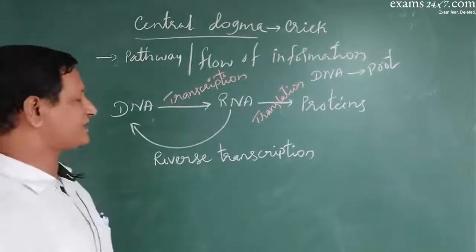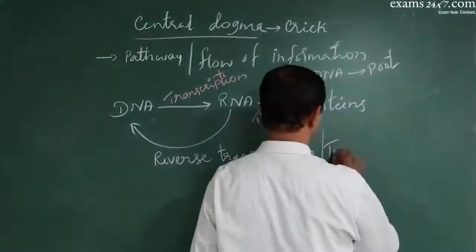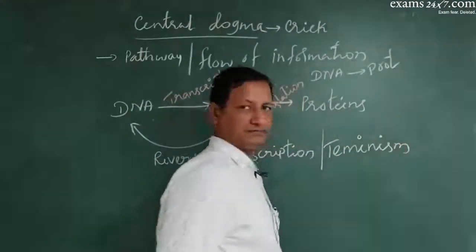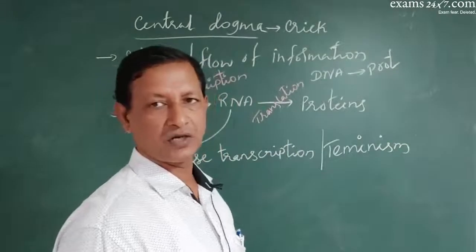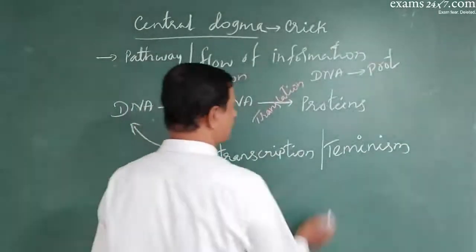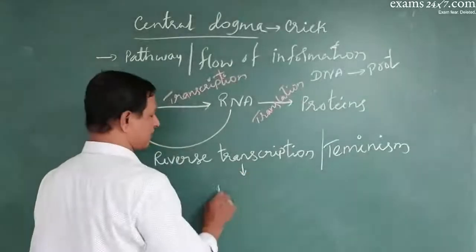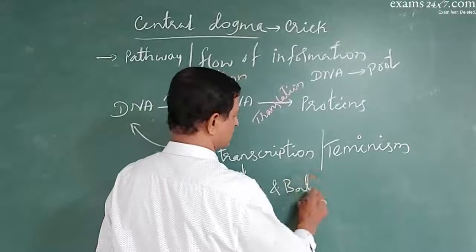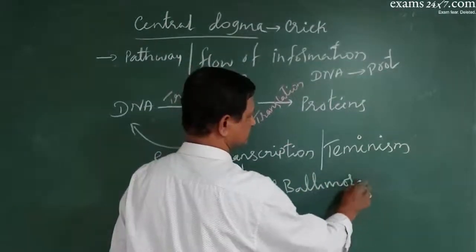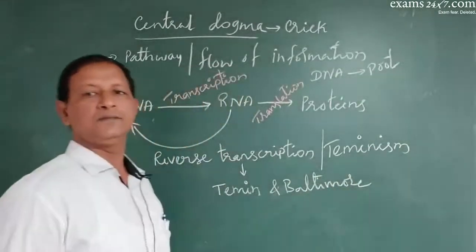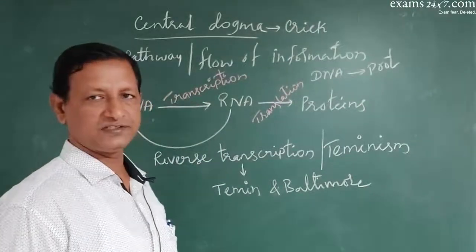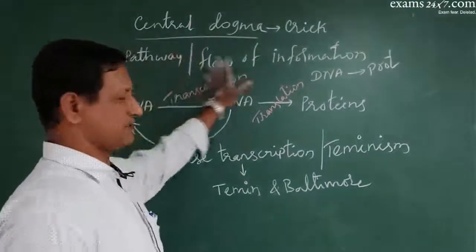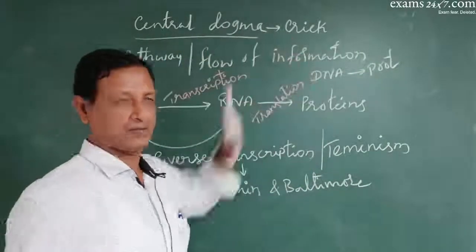Now, this reverse transcription is also called Teminism, and it is called Teminism because this was discovered by two scientists, Temin and Baltimore. Is that okay? Is that fine? Hence, the central dogma is this. Please remember.